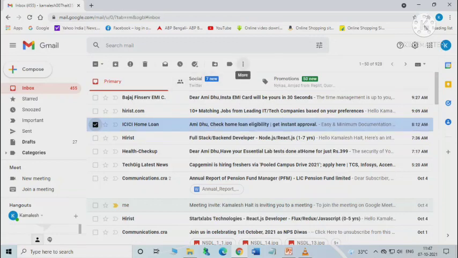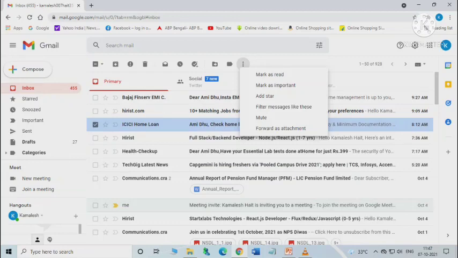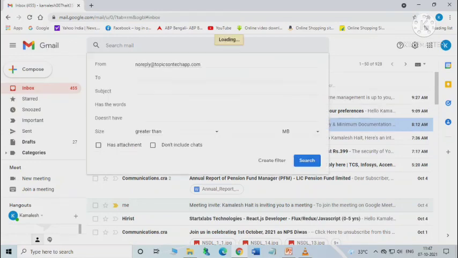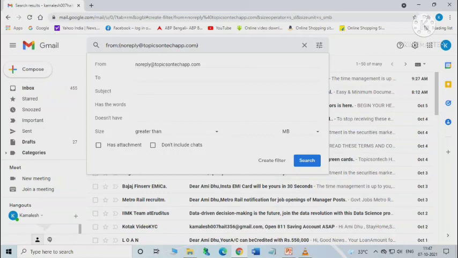If you click on this, a pop-up menu appears as shown here. So click here the option filter message like this. Then a pop-up box will appear where we can enter the filter criteria here. Then select the applicable options. All these applicable options here you have to fill, and then you have to click on create filter button. Okay, so by doing this you can filter a particular email account.